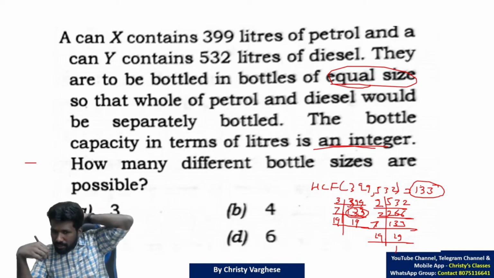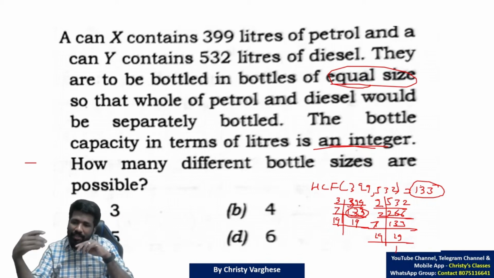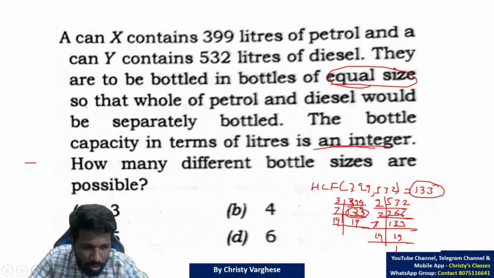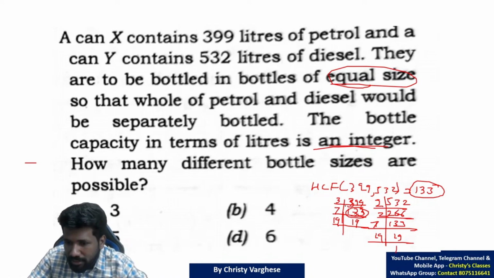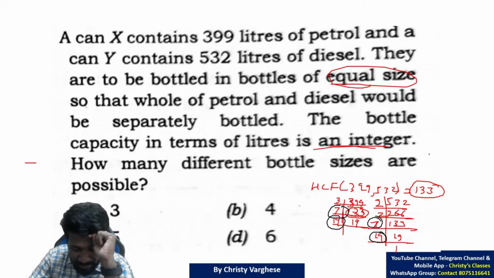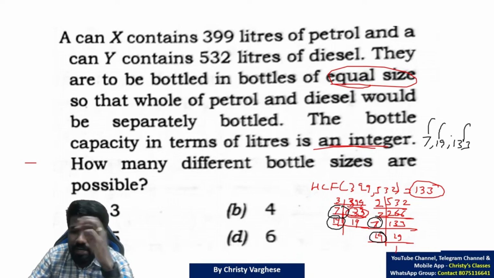So how many different bottle sizes are possible? 133 highest common factor and other common factors also. Other smaller common factors you can identify from this prime factorization easily. This 7 is a common factor for both. 19 is a common factor for both. Now let me tell you one small problem that is there here. So the common factors, some of you may say 7, 19 and 133. Practically, the bottle sizes can be like 7 liter, 19 liter, 133 liter. That will satisfy this.